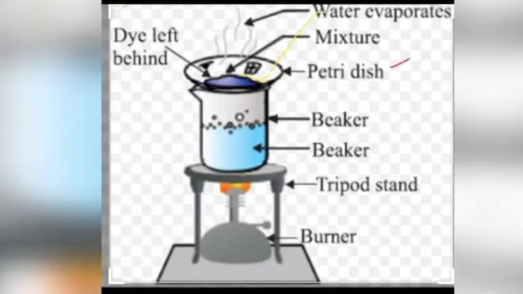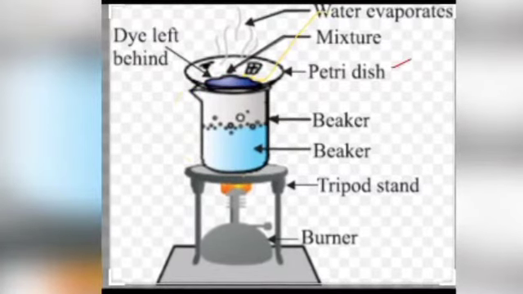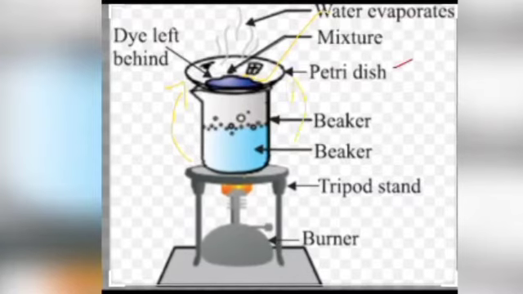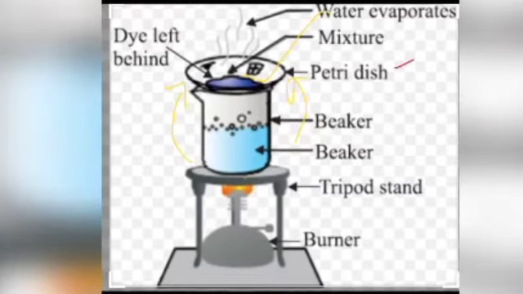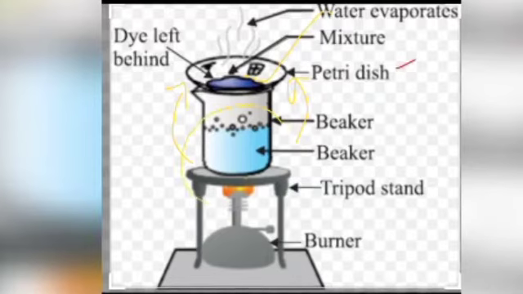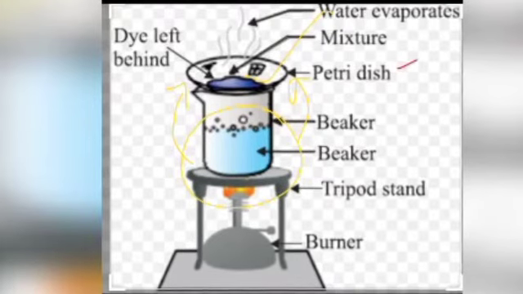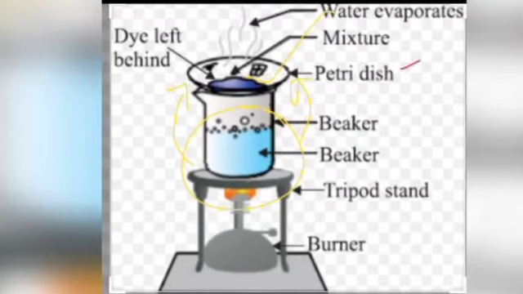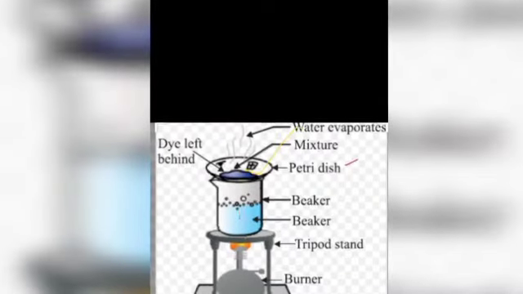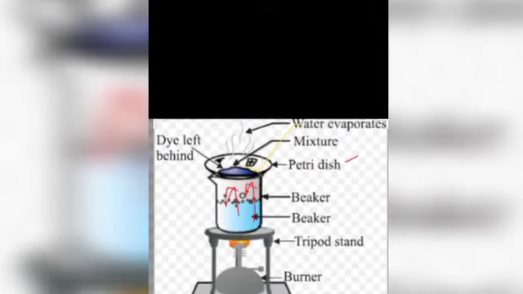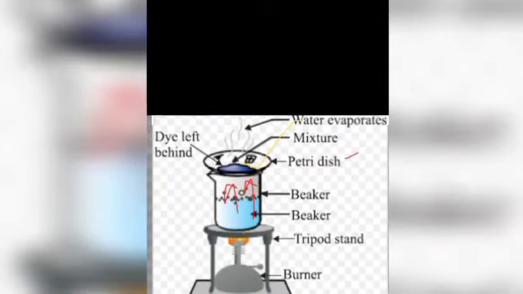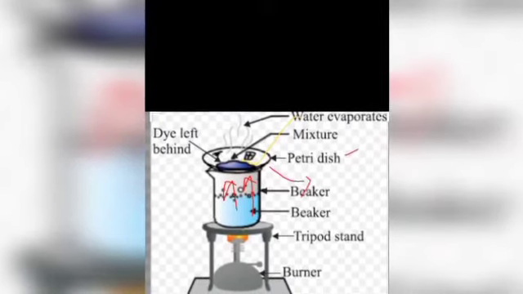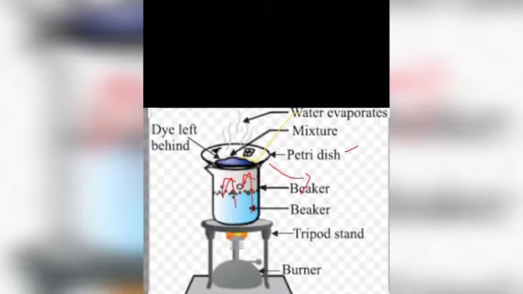If we heat the water, this water boils, and the boiled water liberates some amount of heat, and that heat is sufficient to heat the watch glass.